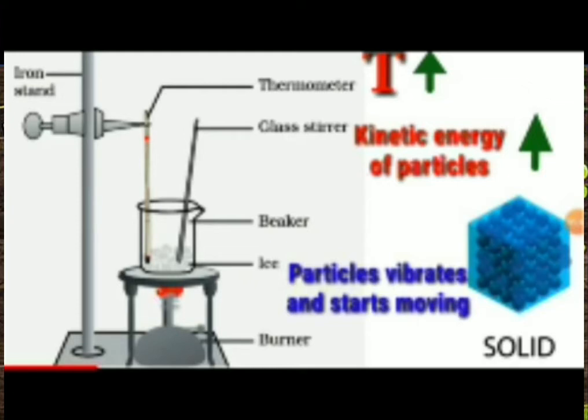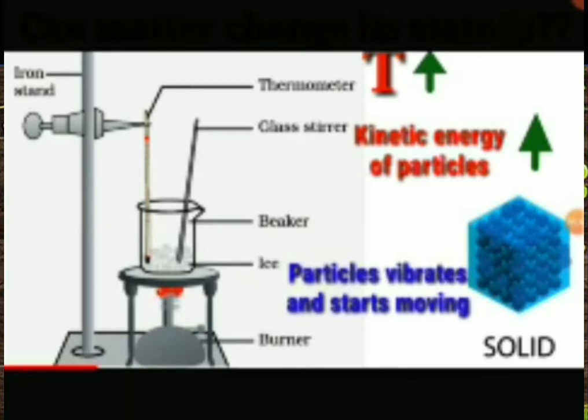Record your observation. After that, put the glass rod into the beaker and heat well, continuously stirring till the water starts boiling. After that, most of the water starts vaporizing. Record it again. So, record your observation for the conversion of ice into water and the conversion of water into gas.